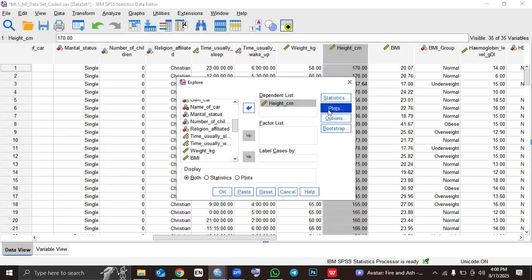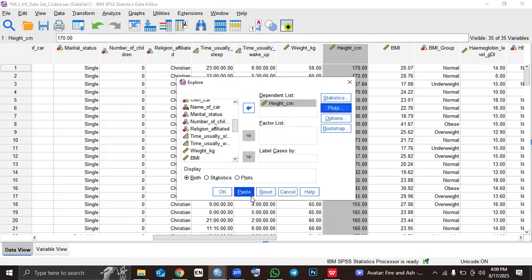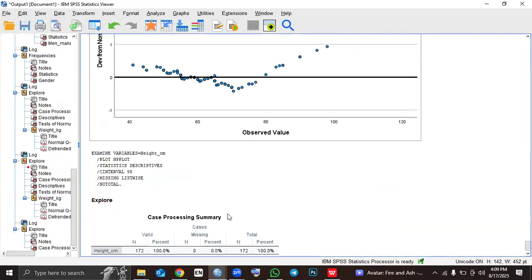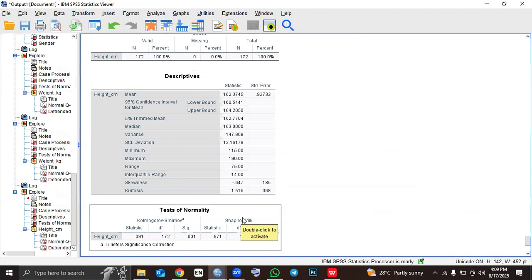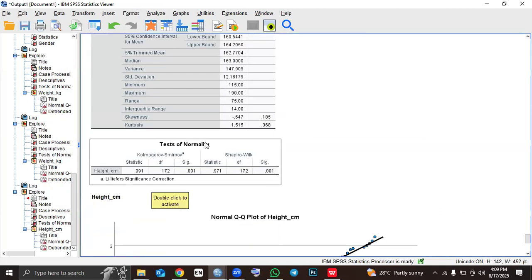Then I'll come to plots and make sure that I take normality test with plots. Then I click continue, and when I'm finished, I click OK. SPSS will automatically run the test for normality for me. So this is the test for normality.